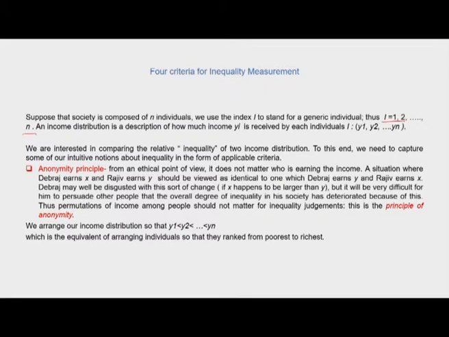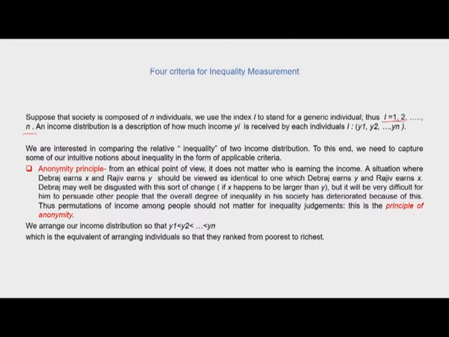One of the first principles is the anonymity principle that we had discussed in lecture 12. Now what does this mean? From an ethical point of view, it basically says that it does not matter who is earning the income. When we are coming up with an inequality index based upon the anonymity principle, we are basically looking at the overall inequality in a country, and it does not matter to us which individual is earning how much income, as long as we are able to order the individuals in terms of their levels of incomes. So from an ethical point of view, it does not matter who is earning the income.